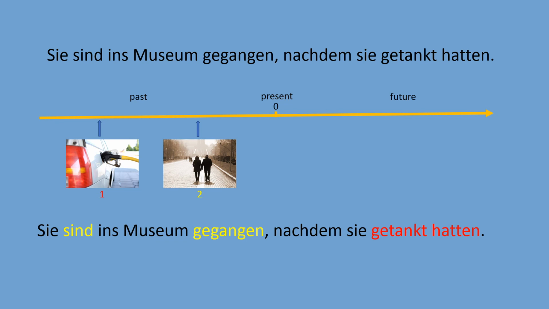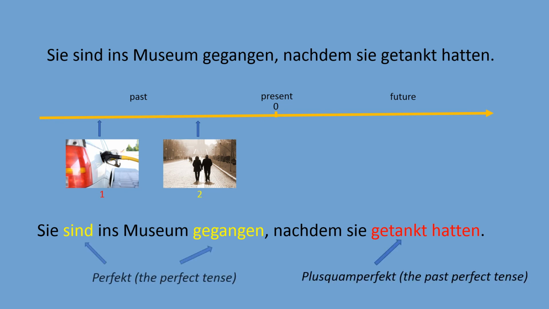And for the other action, which took place after that, I use the present perfect tense, Sie sind ins Museum gegangen. So we use Plusquamperfekt and we use the perfect tense sentence.